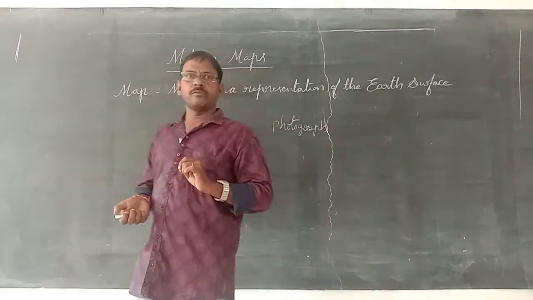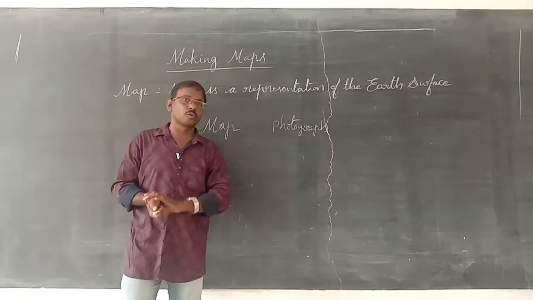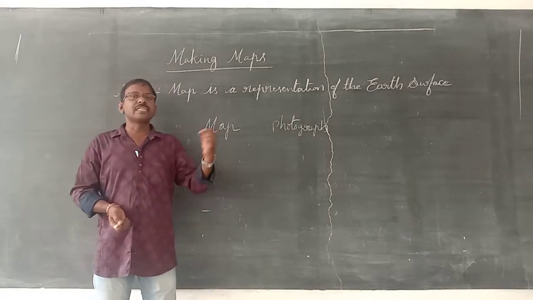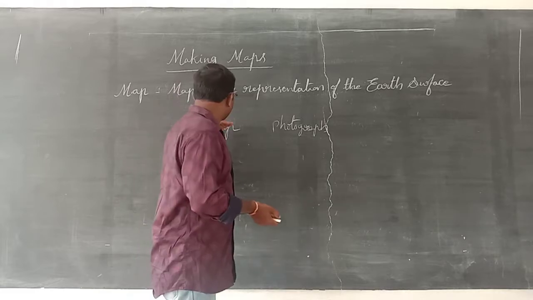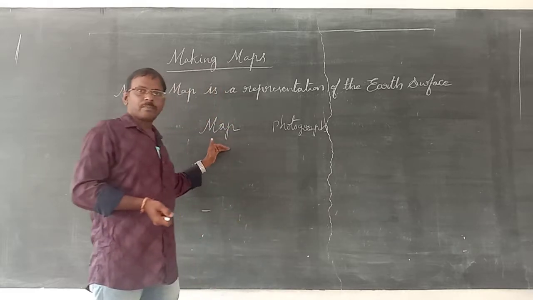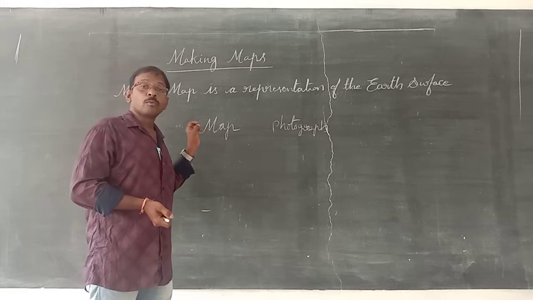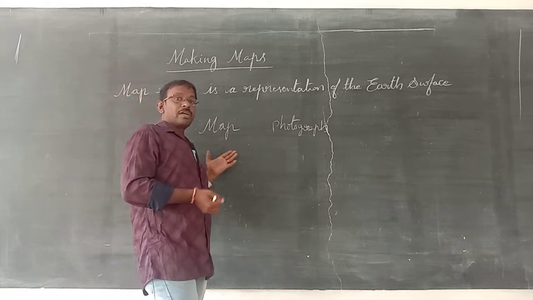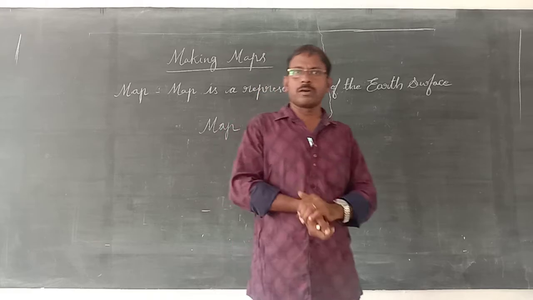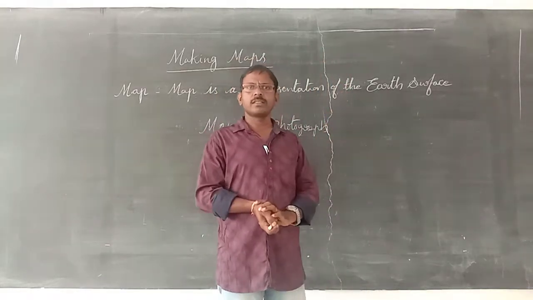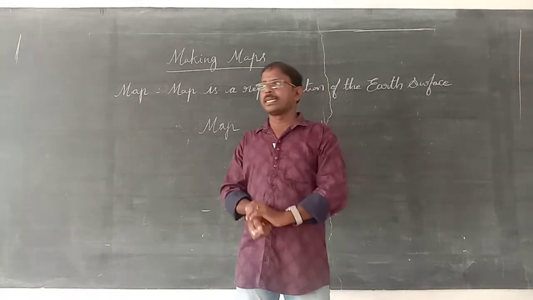And rivers and distances, everything we can identify from the map. Such more features are there when you compare map and photograph. In the photograph, you can't find all these things. That is one of the important things.